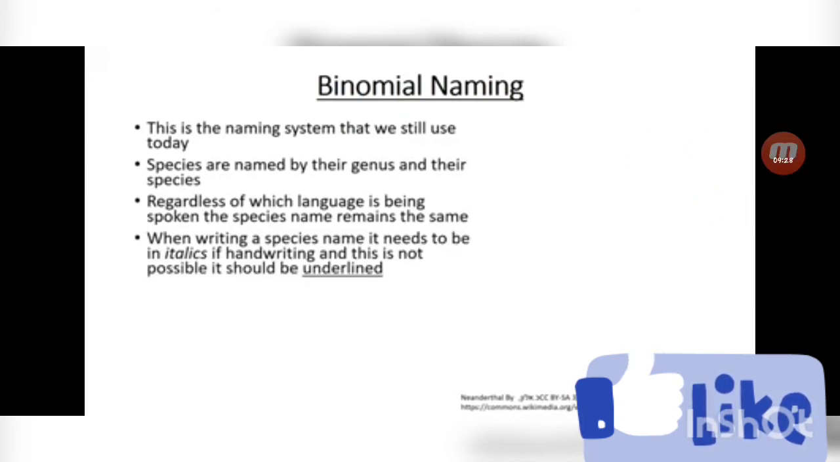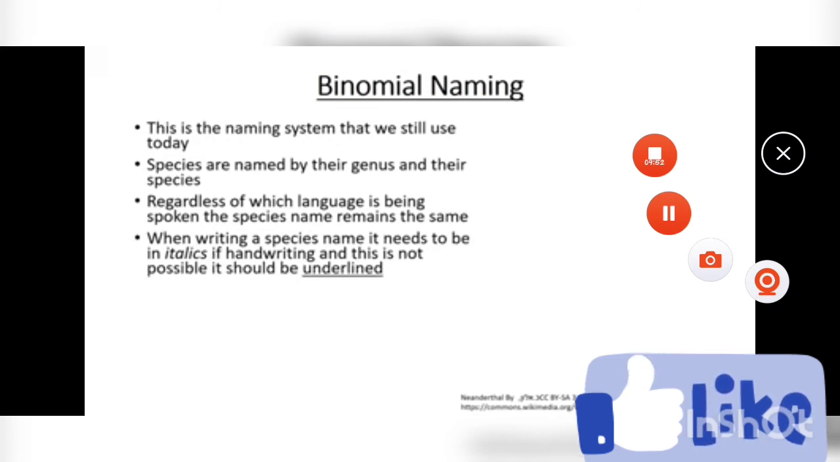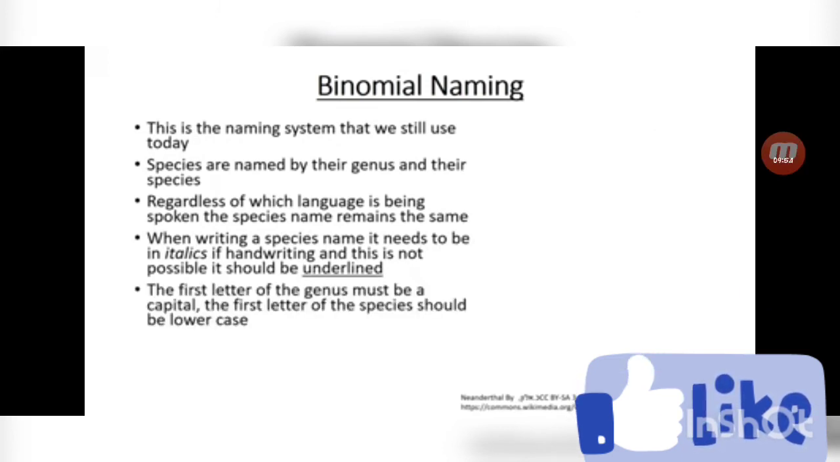Now there are certain rules for writing the name of a species. When writing a species name, it needs to be in italics. If handwriting, where this is not possible, you underline the scientific name or the binomial name. The first letter of the genus must be a capital letter and the first letter of the species is a small letter.